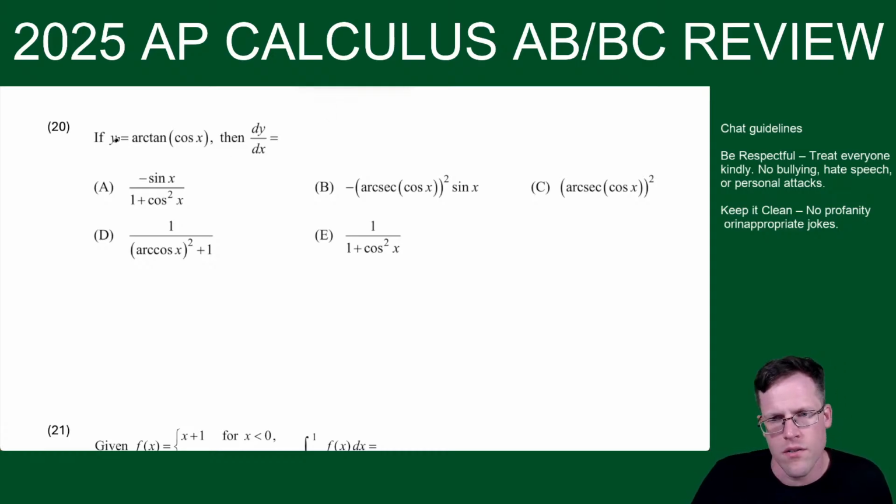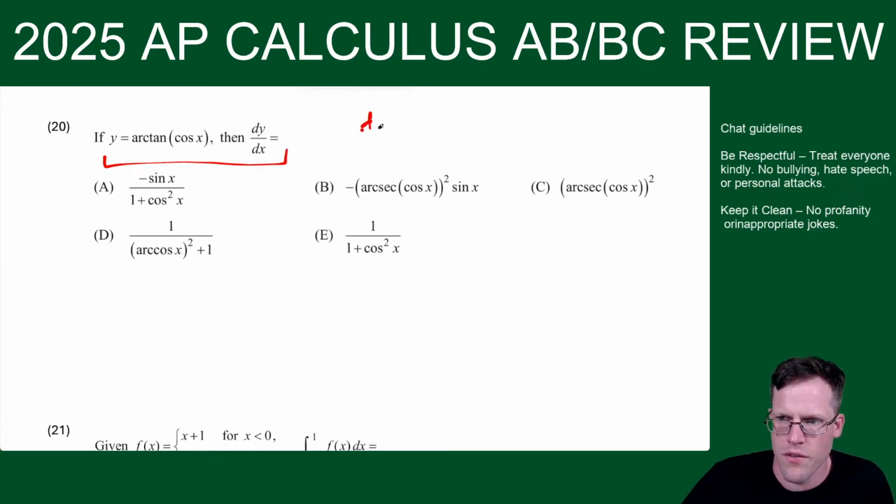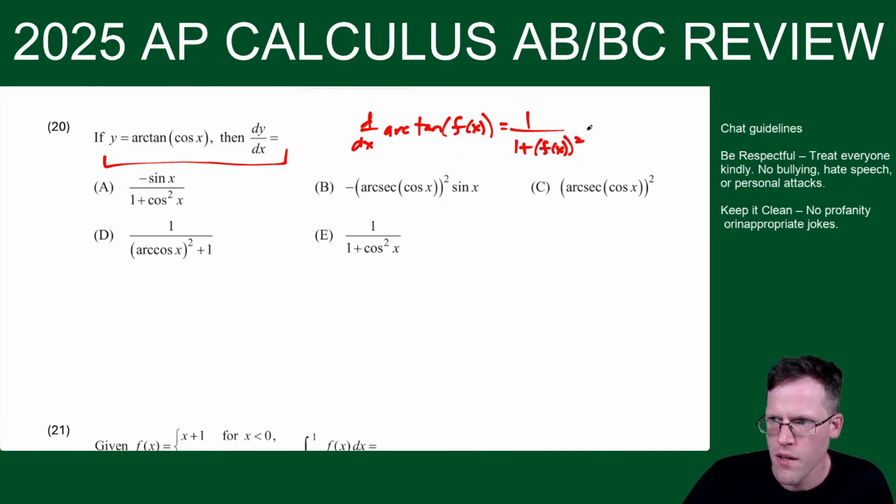All right. So here, y equals arctan cosine x. The derivative is, so just know the derivative of arctan of a function is 1 over 1 plus function squared times f prime of x.